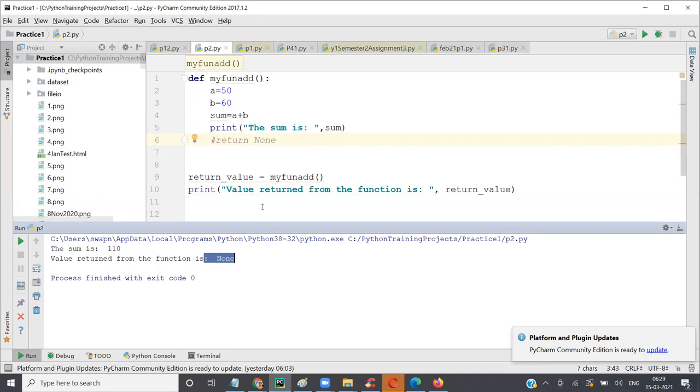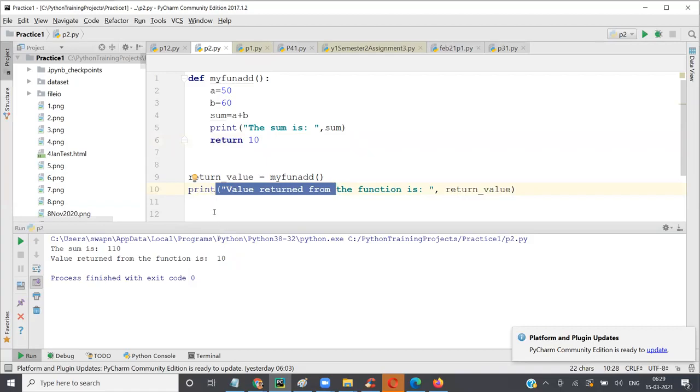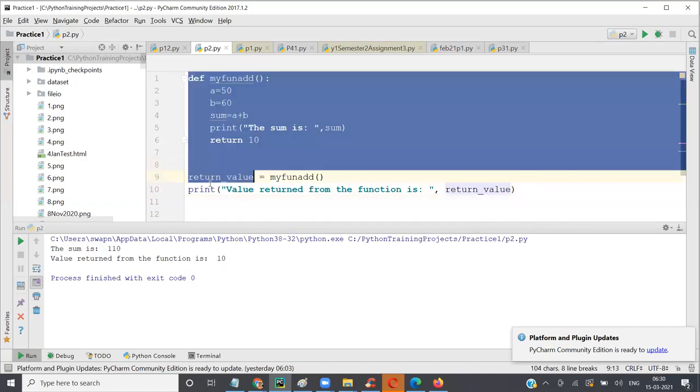So this proves our point that by default, the return type is none. All clear? So we know the function with return or without return. If you do not say anything, it is return none. We can have return 10. If I say return 10, our function will have this return value, which is 10. Whatever is being returned will be saved in the return value here, and we are printing it.